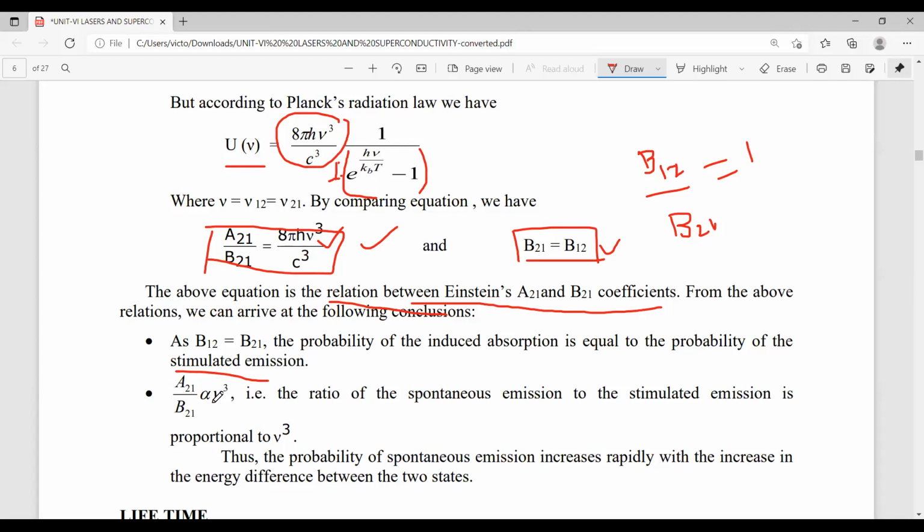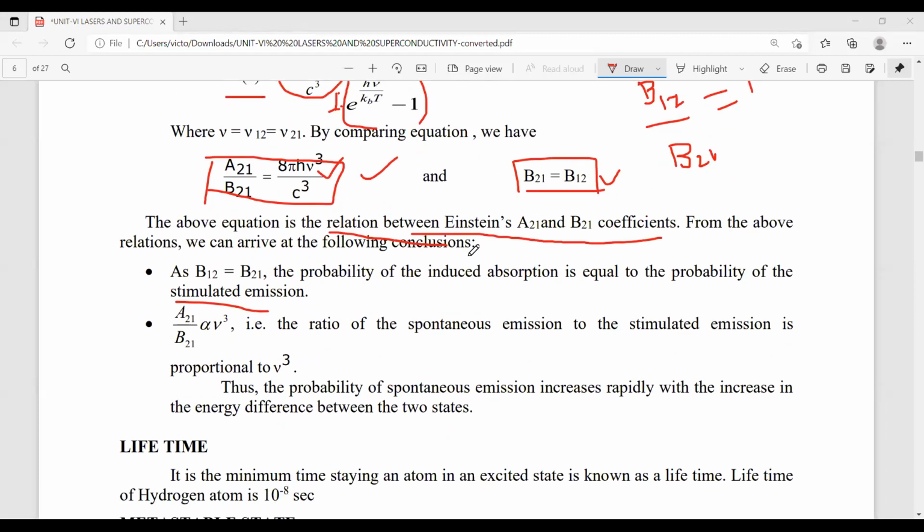That means the ratio between spontaneous emission and stimulated emission varies with the frequency of the atom. So these are the relations between the Einstein coefficients: A21 by B21 is equal to 8 pi h nu cube by c cube, and another relation is B21 is equal to B12. Thank you to all. In the next session we discuss the lifetime.